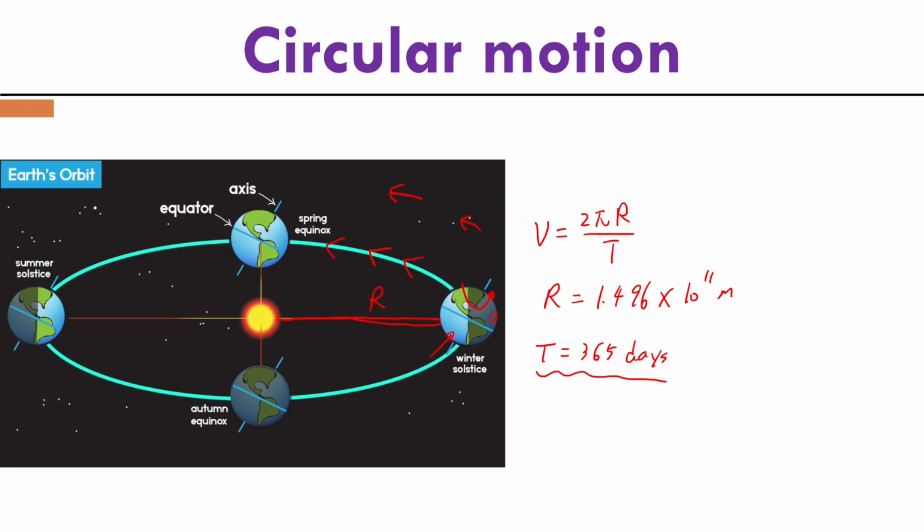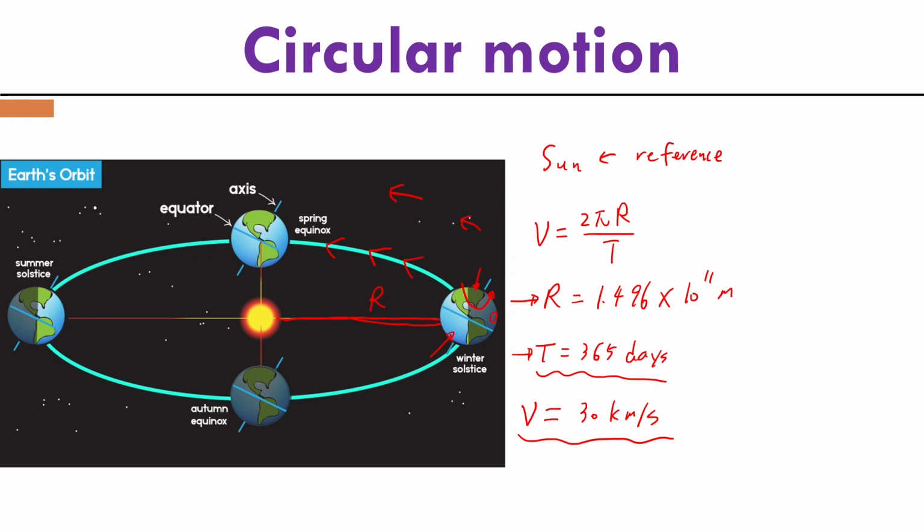Then, if we consider the Sun as our reference point, we can get the orbiting velocity of Earth, which is also our velocity because we live on Earth. If we substitute the rotation radius and period, we get that the orbiting velocity of Earth is roughly 30 km per second. So how fast is this speed?